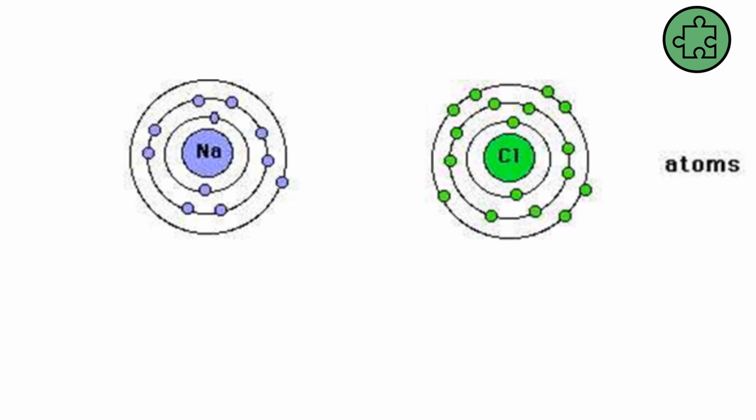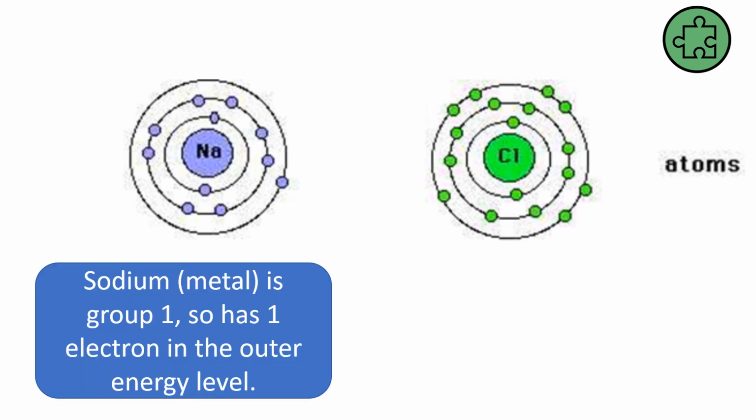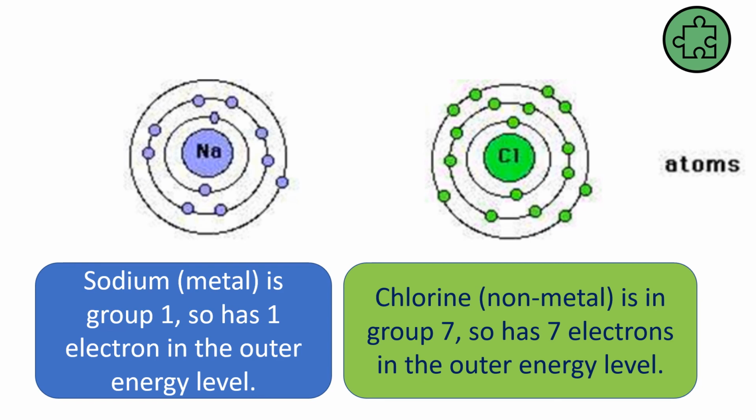So let's explain this creation of ions. So here we have a sodium atom, which is a metal. It's group 1, so it's got 1 electron in the outer energy level. And then we have chlorine, which is a non-metal. In this example, it's in group 7. It's got 7 electrons in the outer energy level. So these are 2 examples. It could be any metal or any non-metal.